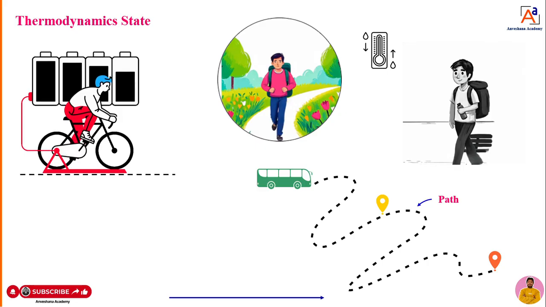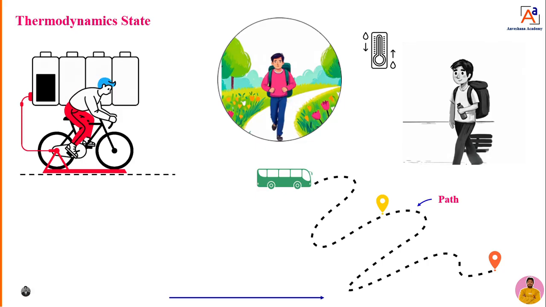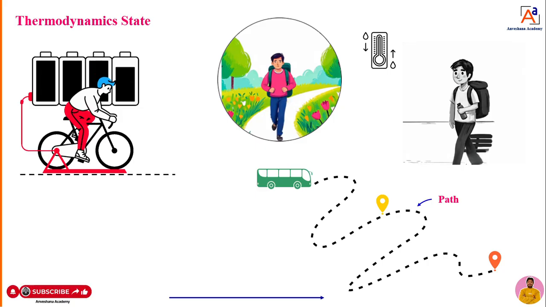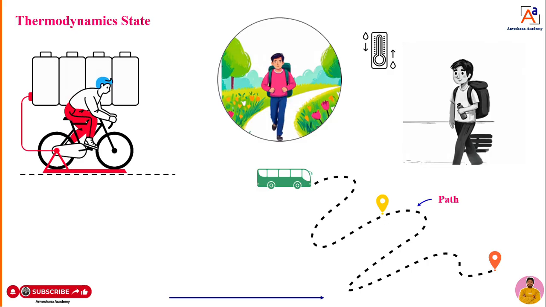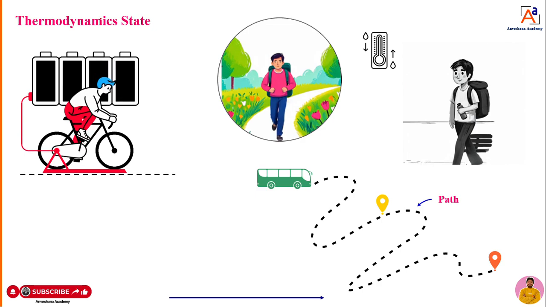Dear students, one method of teaching methodology is, first I will try to give some live examples. Then I will teach you the exact definition of the thermodynamic state. Then only you can understand easily. That's my way of teaching. First I will give some live examples, then I will move towards the exact definition of the thermodynamic state. Fine. So now you can see here, thermodynamic state. This is the next topic.